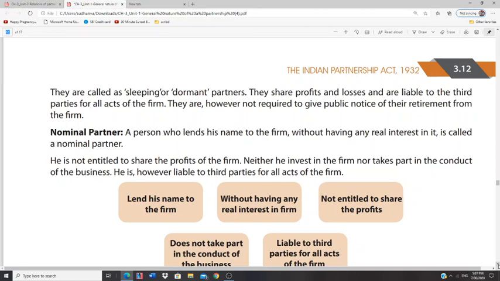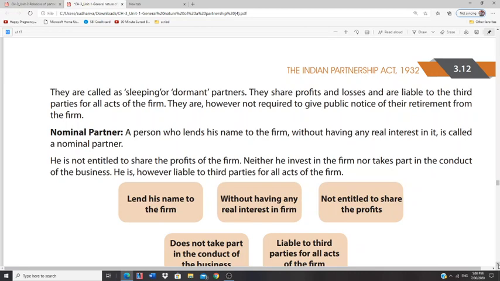The thing is, as per special arrangements, he lends his name. The other partners usually employ him so as to lend his good name for improving the business. Like we have brand ambassadors for all these consumer durables.